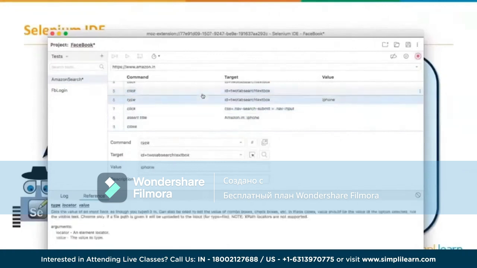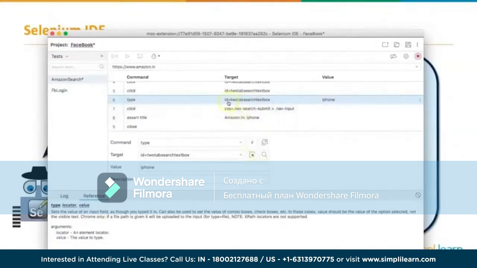So this is where it says type into this particular text box, which is my search box, and what did it type? iPhone. This was the value which I entered. Now there was one more feature which I told you in this new IDE, which I said it has a failover mechanism for your locating techniques. Now that is what this is.